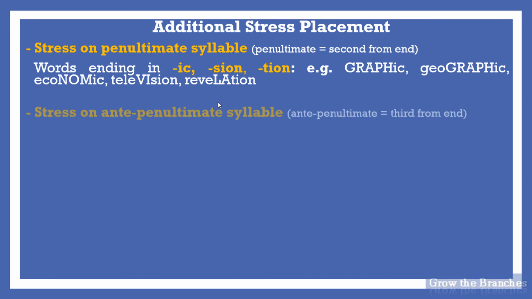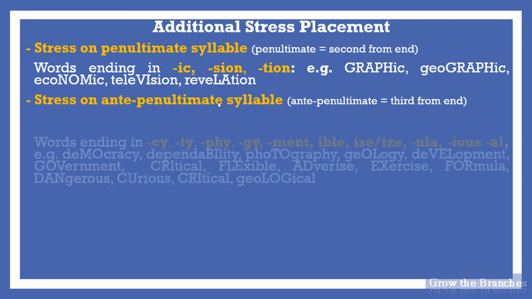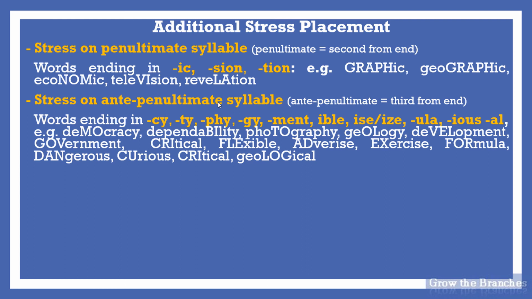Another rule, stress on the antepenultimate syllable. Antepenultimate, third from end. Words that end in the following suffixes stress the antepenultimate syllable: -cy, -ty, -phy, -gy, -ment, -ible, -ise or -ize if it is British or American English, -ula, -ious, and -al.